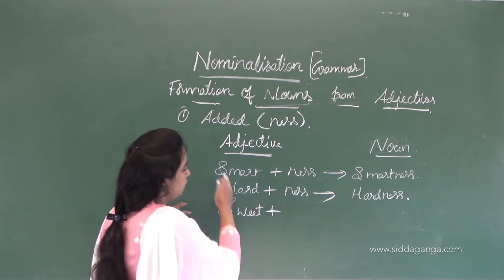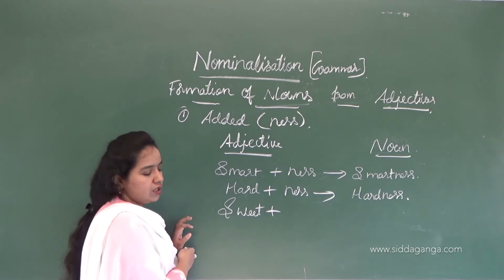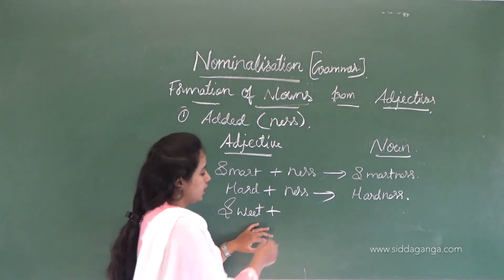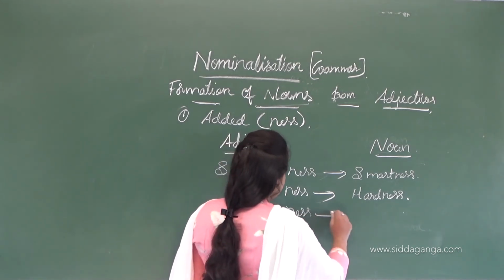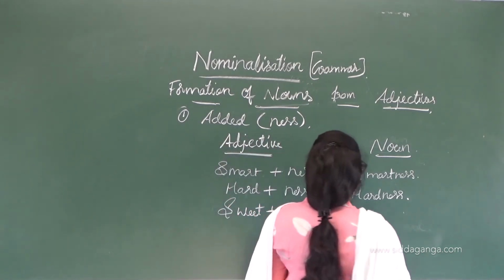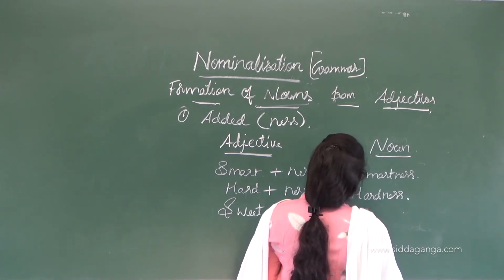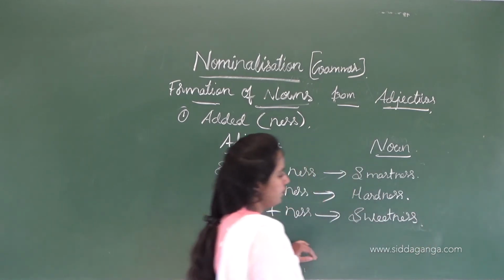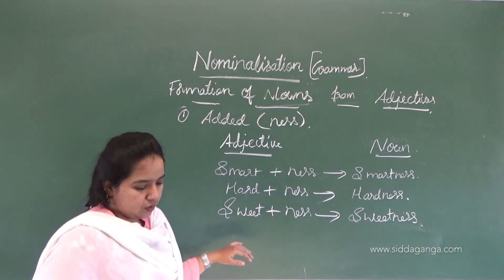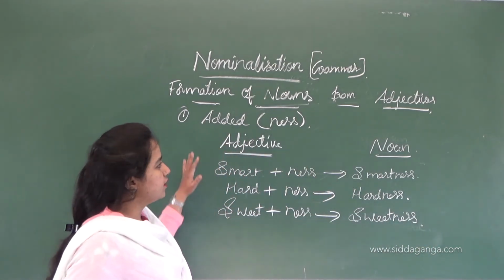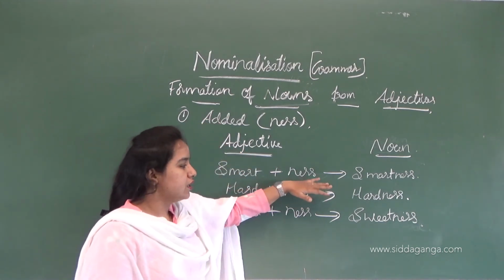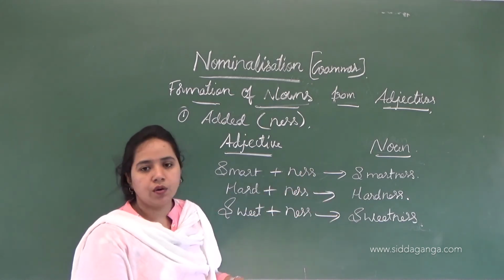So these are the adjective words. Sweet plus ness gives sweetness. I hope you all understood how we change adjectives into noun words when we add suffixes.